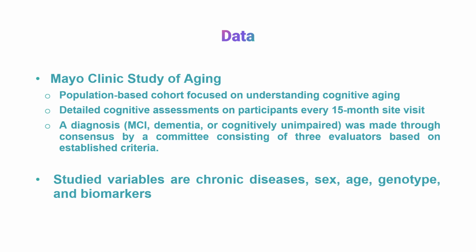For example, whether a patient is now in the MCI stage, has progressed into dementia, or has returned to a cognitively normal state. These labels have been made by a committee of 3 evaluators based on established criteria. The studied variables here are chronic diseases, sex, age, genotype, and biomarkers.